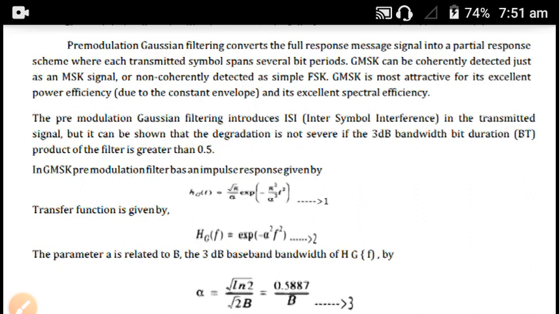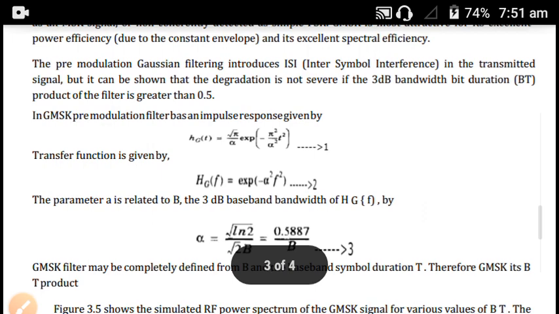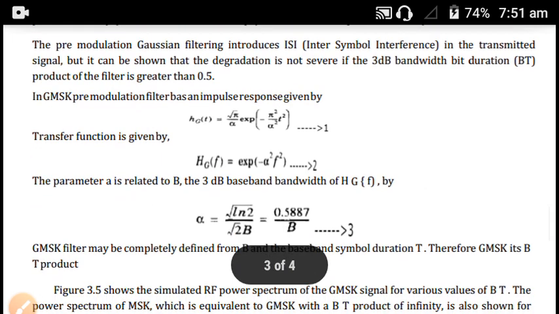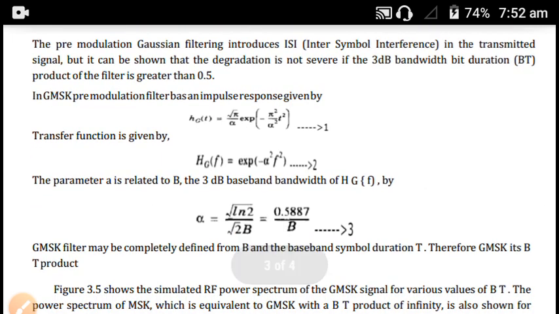In GMSK the pre-modulation filter has an impulse response given by Hg of t is equal to root of pi divided by alpha into exponential of minus pi square by alpha square into t square.